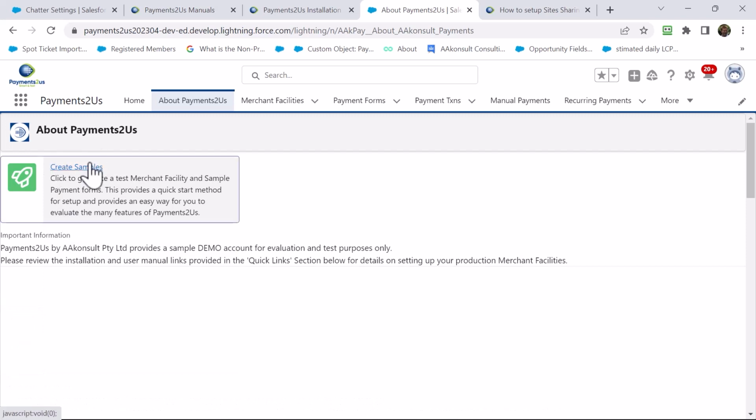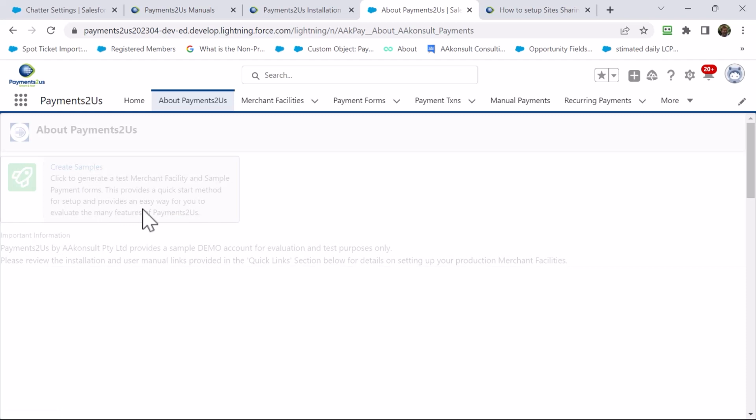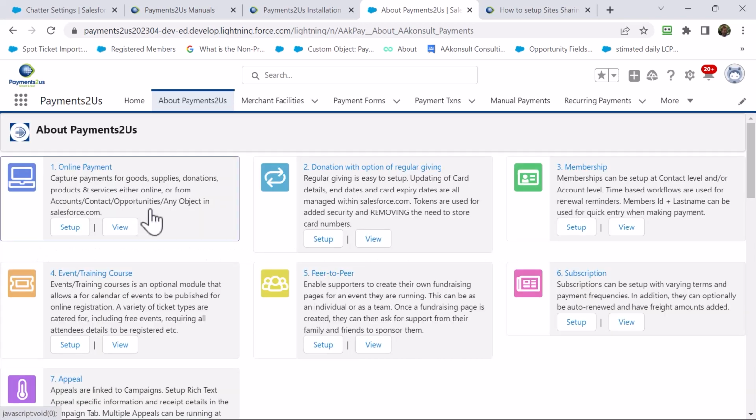And that will make that disappear. Now we go Create Samples. And this has created some setup and demo examples that you can use with Payments2Us.